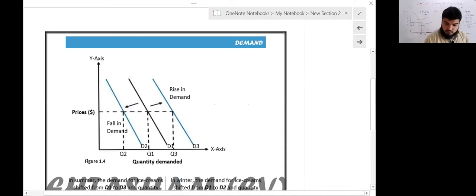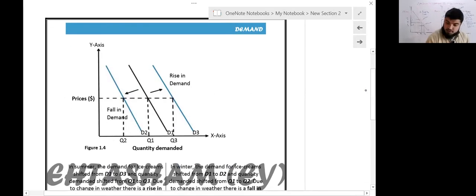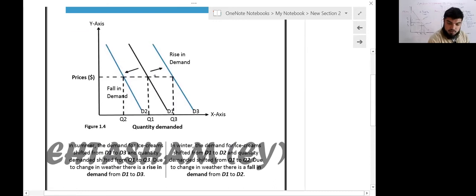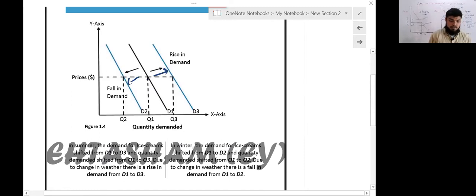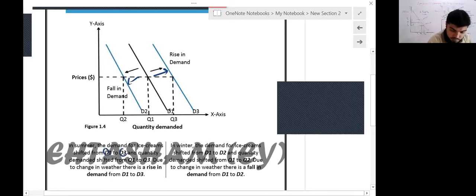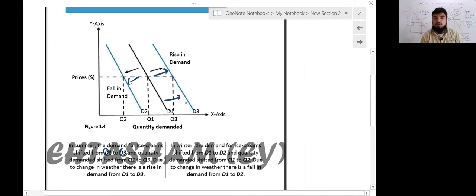Now moving towards what is here: there is a rise in demand and there is a fall in demand at the same price level. The example quoted here is that in summer, the demand for ice cream shifted from D1 to D3. In the summer season, it is observed that the demand for ice creams increases, and it is a rise in demand. And the quantity demanded shifted from Q1 to Q3. There is a rise in demand from D1 to D3.